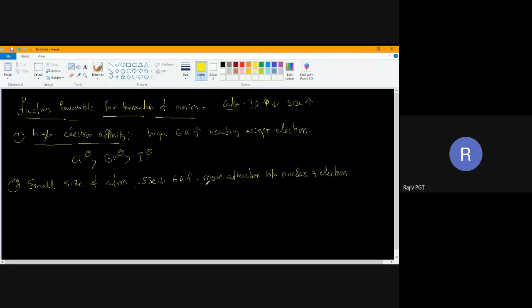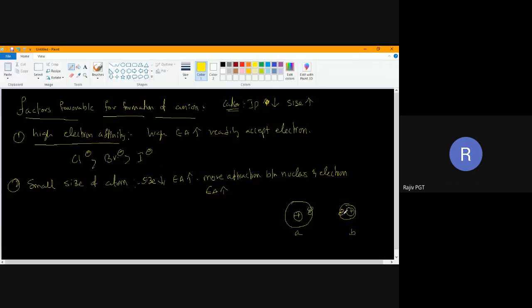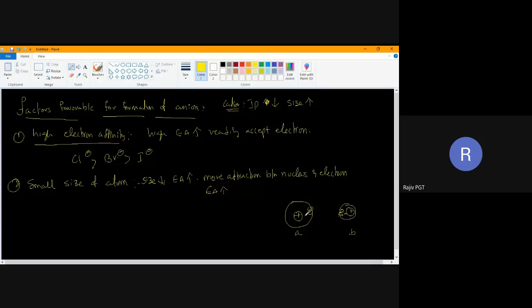That is why you should study periodic classification very thoroughly, children. More attraction between nucleus and electron, EA value will be high. Suppose I take this atom and this atom. Now I have added one electron here, and here also. Where will the electron be strongly attracted? Case A, case B. At B, because the distance is less. Here the distance is more. Here attraction will be more.